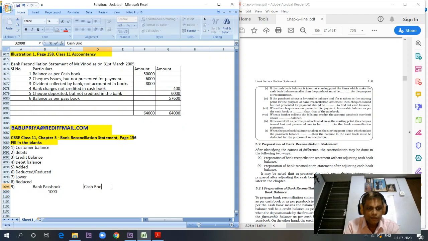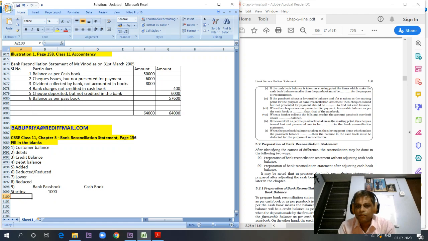Cash book. So if there is already an overdraft of 1000 rupees, if the overdraft as per passbook is taken as a starting point, this is the opening balance, this is the starting point. The checks issued but not presented are to be dashed in the bank reconciliation statement.